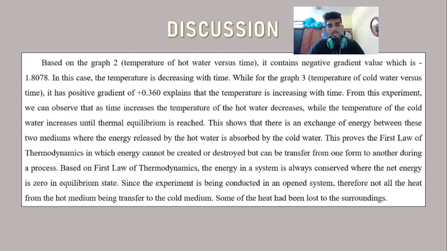From this experiment we can observe that as time increases, the temperature of hot water decreases while the temperature of cold water increases until thermal equilibrium is reached. This shows that there is an exchange of energy between these two mediums, where the energy released by the hot water is absorbed by the cold water.